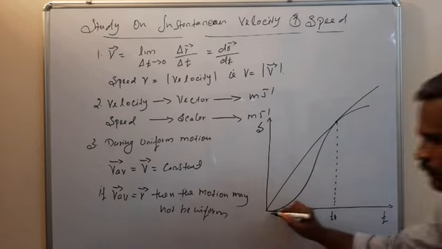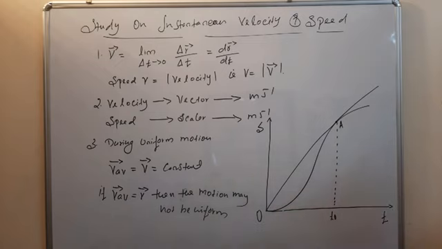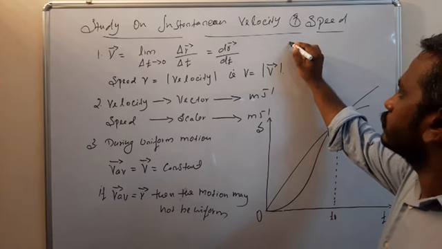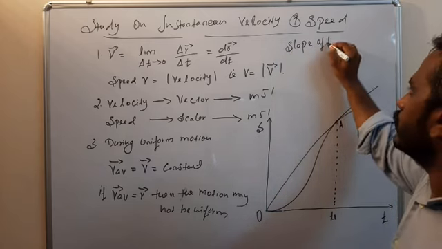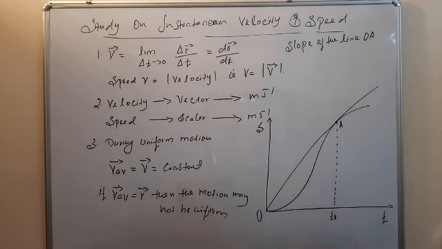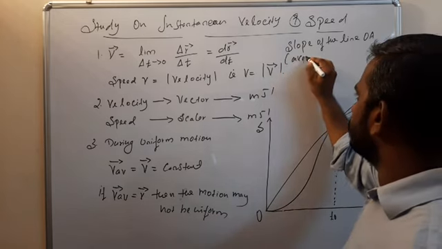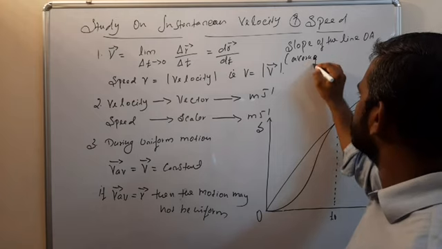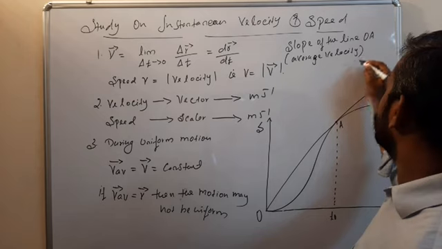This is O, this is A. From this graph, the slope of the line OA, that is the average velocity